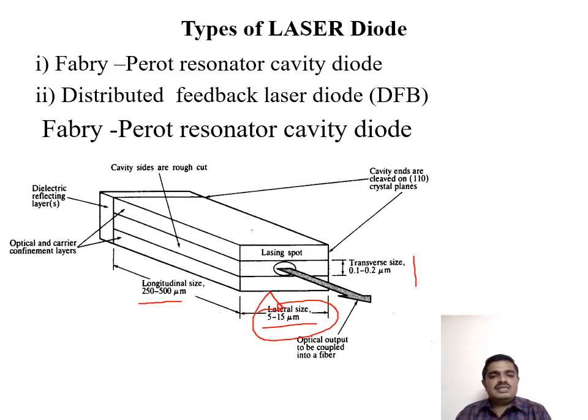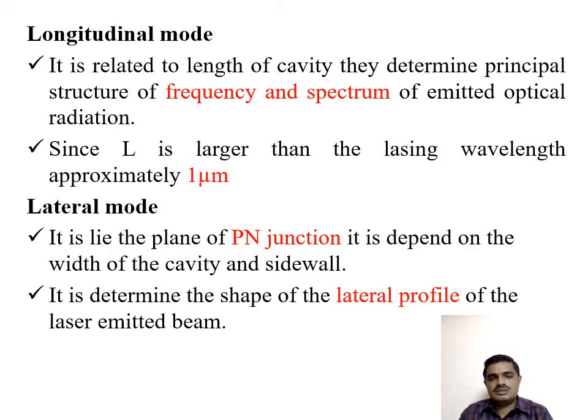Now in the upcoming slide, let us discuss the Fabry-Perot resonator cavity operation. Again, this slide represents what was already discussed in that diagram. It's related to the length of the cavity, which determines the principal structure of frequency and spectrum of the emitted optical radiation. Since the length is larger than the lasing wavelength, approximately 1 micrometer.